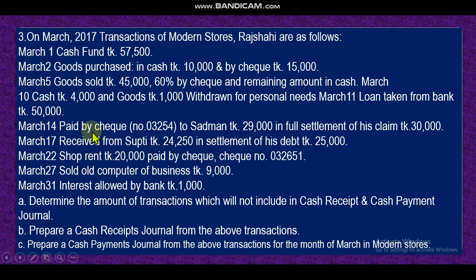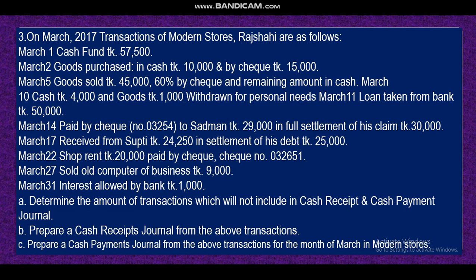Paid by check, March 14, paid by check to Sadman 29,000, full settlement of 30,000. That means I am bound to pay Sadman 30,000, but I have paid 29,000 and it is fully settled. What about the 1,000? That means discount. Earlier we have discussed several times: at the time of paying a creditor, if he gives any rebate to us, that is discount. So here 1,000 is discount.